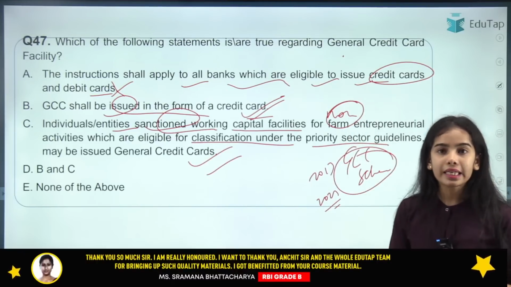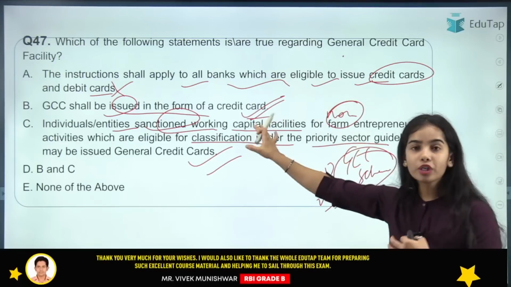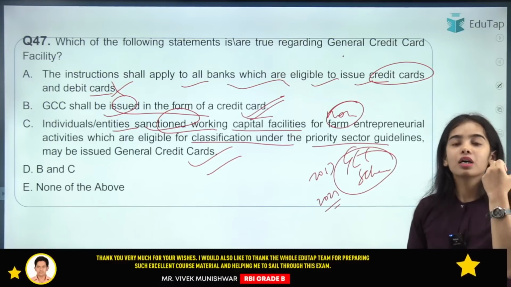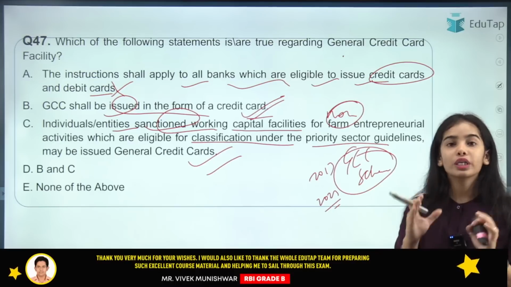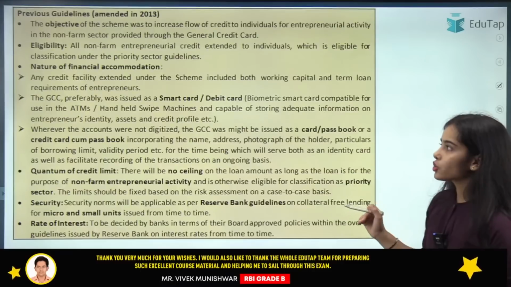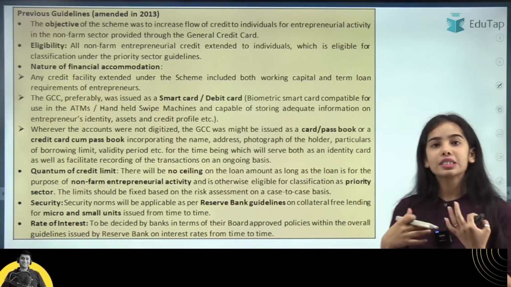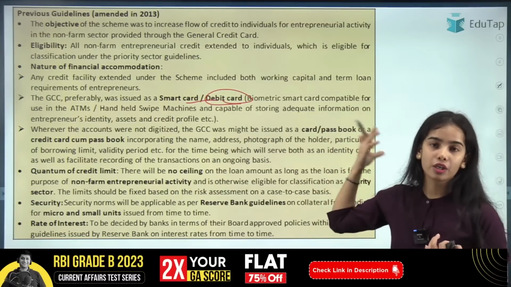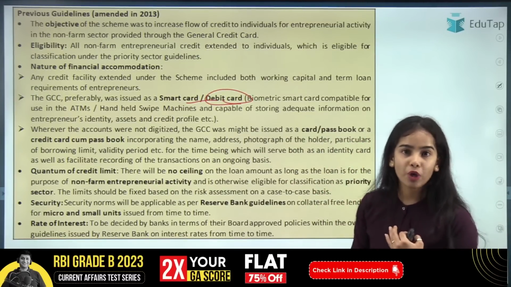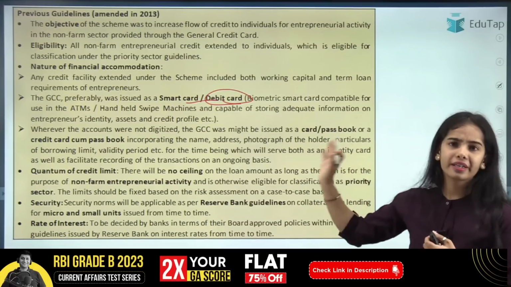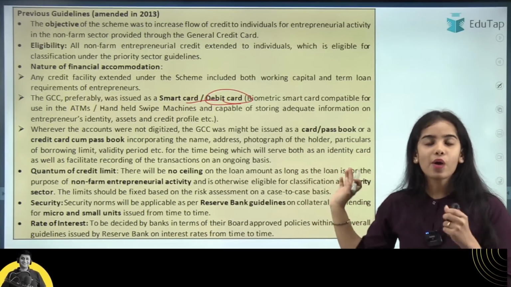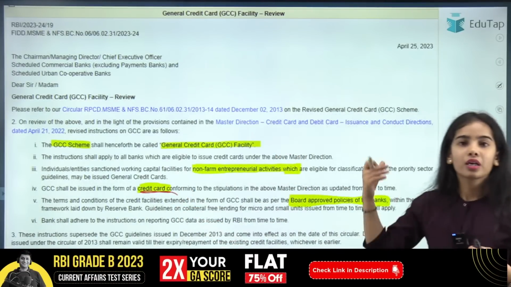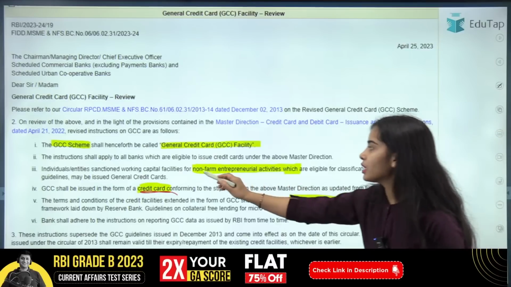So the individual entities that are going to get the working capital facilities for the non-farm entrepreneurial activities, for them the GCC should be issued, okay, for only the non-farm entrepreneurial activities.